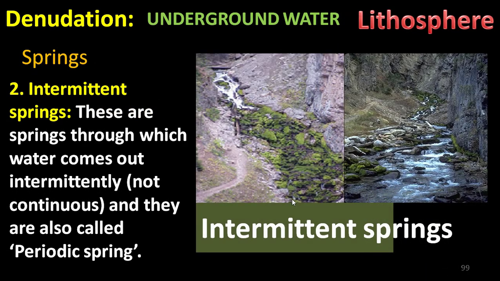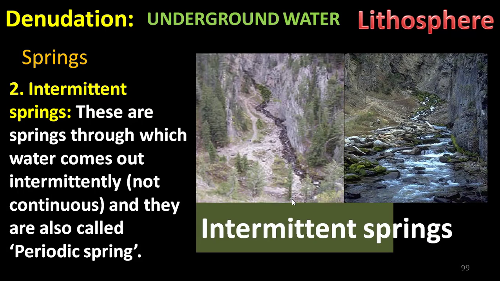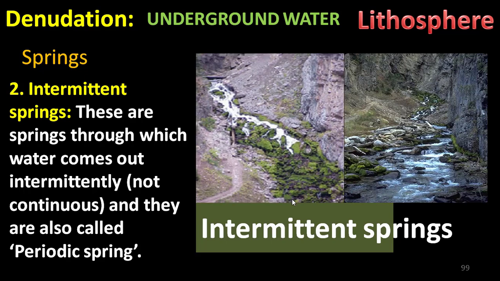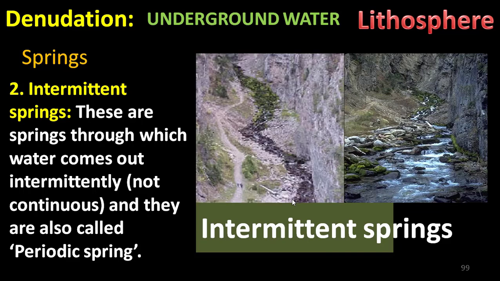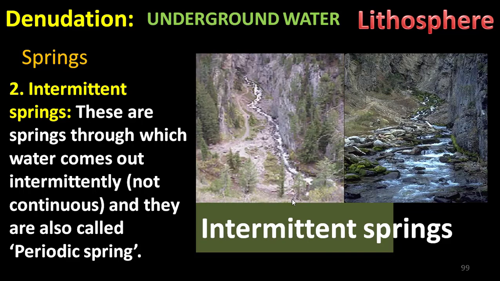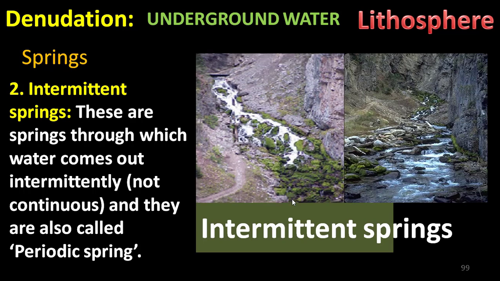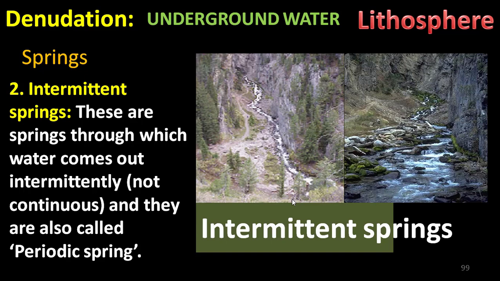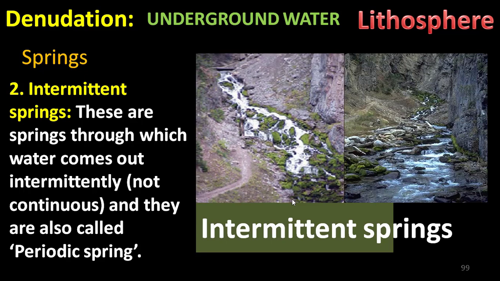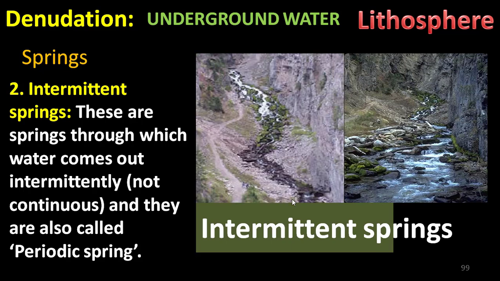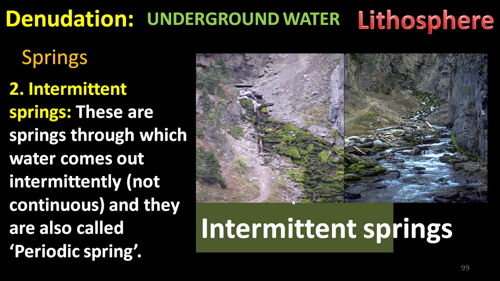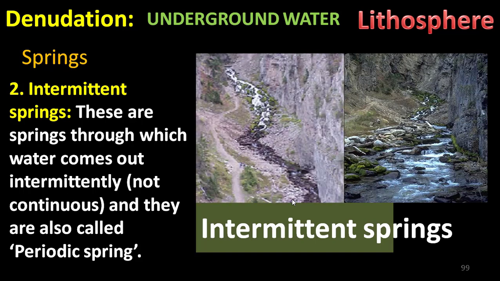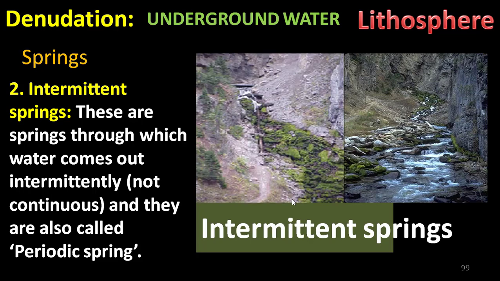And the second one, intermittent springs. These are the springs through which water comes out intermittently, not continuously. In the picture, the water comes and goes, getting dry intermittently, not coming out continuously. They are also called non-perennial or periodic springs. The picture shows an example for intermittent springs.